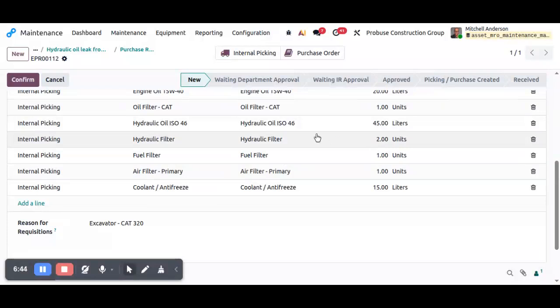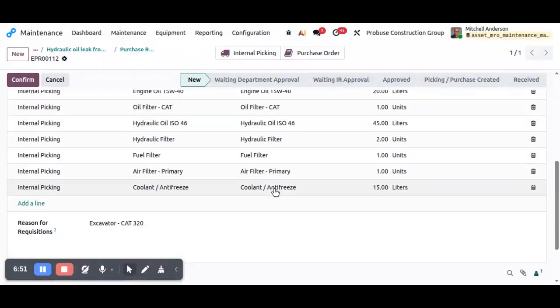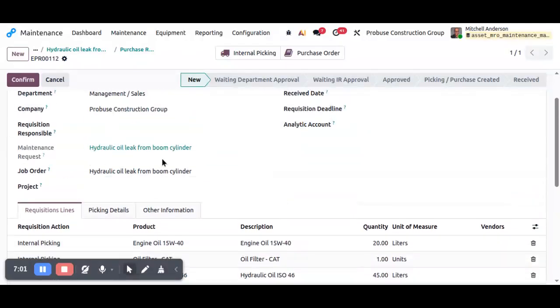Users can review and manage all material requisitions from the dedicated menu. So notice that the document maintains reference to both the originating maintenance request and job order, providing complete traceability throughout the maintenance process. This integration simplifies inventory planning, purchasing activities, and maintenance tracking.